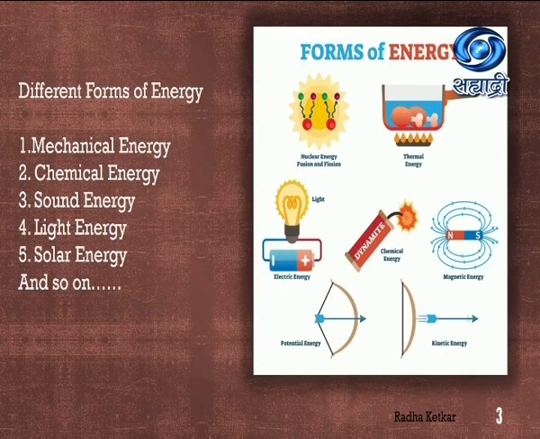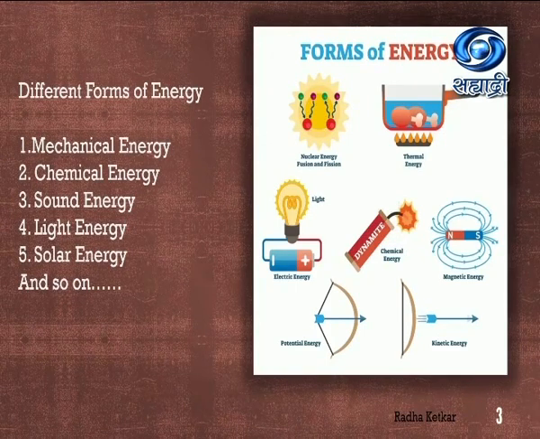In the first picture, with atoms, it is nuclear energy, with fusion and fission involved. Then you can see a picture in which something is boiling in a vessel: thermal energy. Also, whenever we light a bulb, we make use of electrical energy and convert it into light energy.